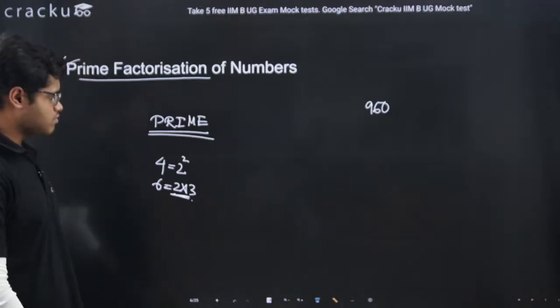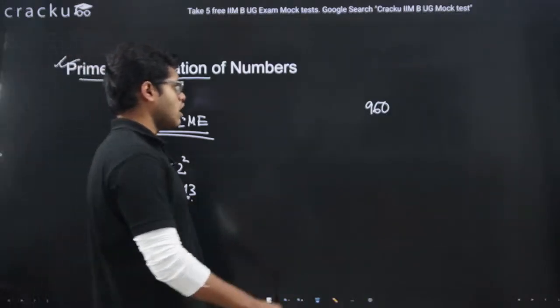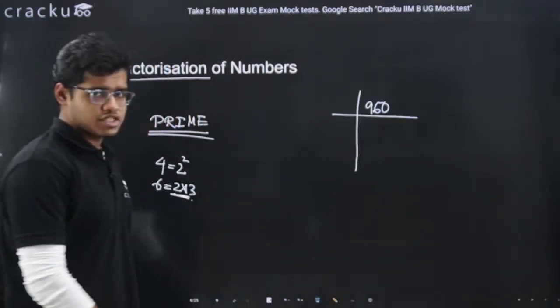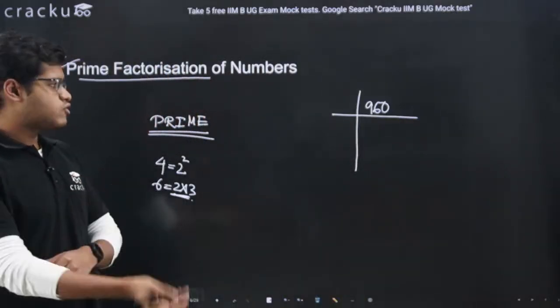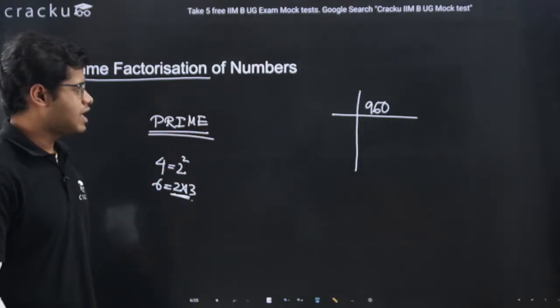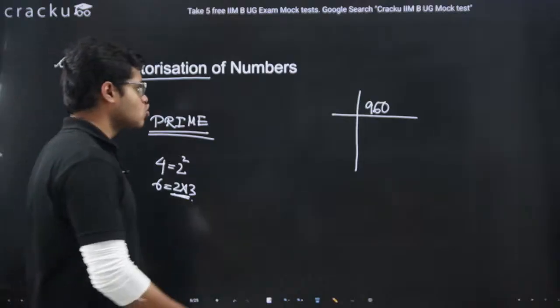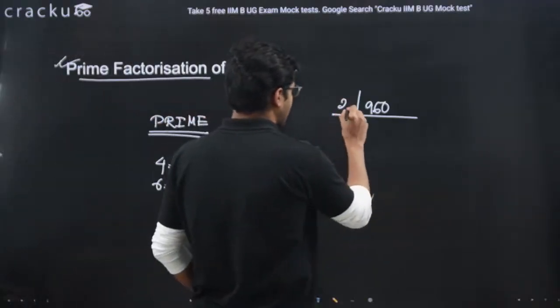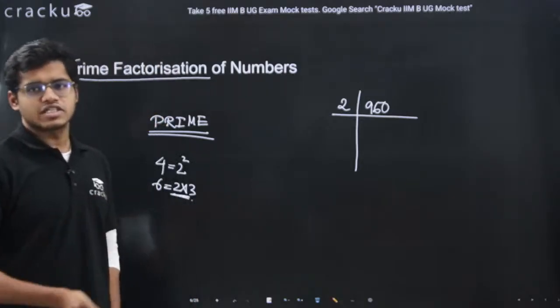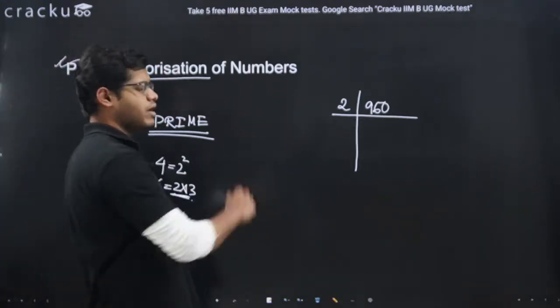That is our goal. So how to do this? The way of prime factorization is, you have to divide the number repeatedly by a prime number. For example, 960: I know 2 can divide this because 960 is an even number, and since it is even, it is divisible by 2.